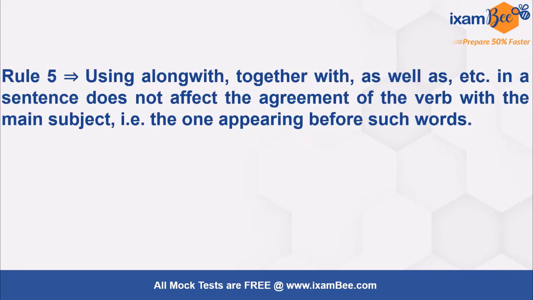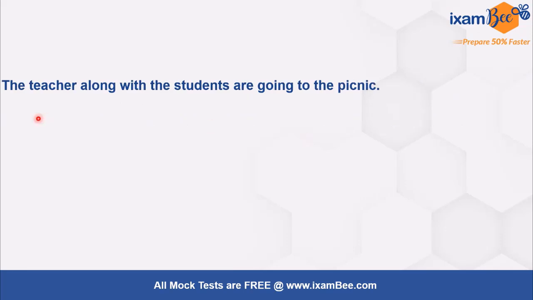Like again here in this sentence, it says the teacher along with the students are going to the picnic. This is incorrect, because the main subject is the teacher, so are is incorrect. It should be is. So we should always take care that the verb agrees with the main subject, irrespective of whatever is coming in between.